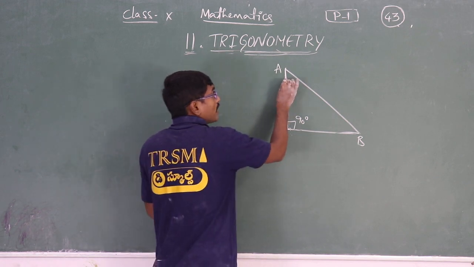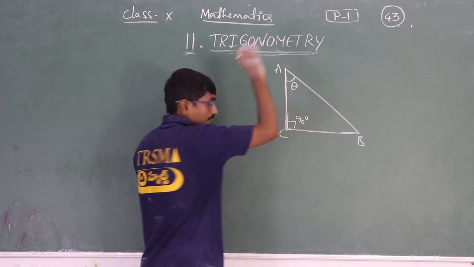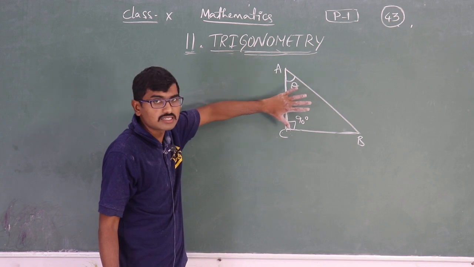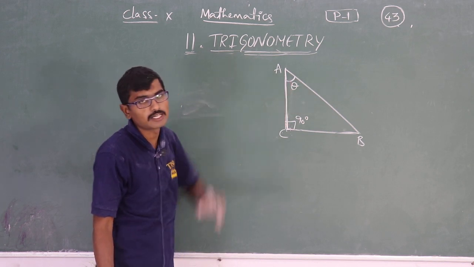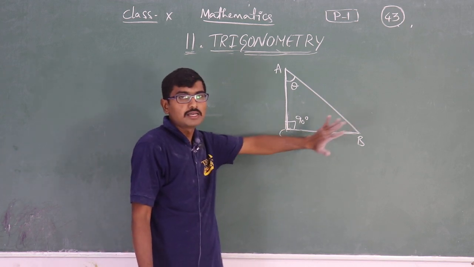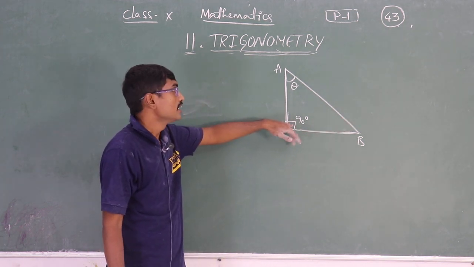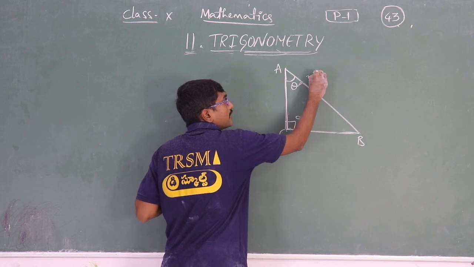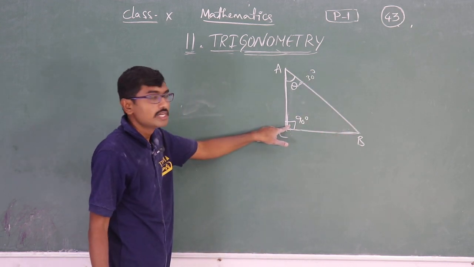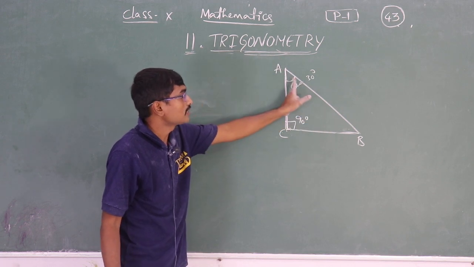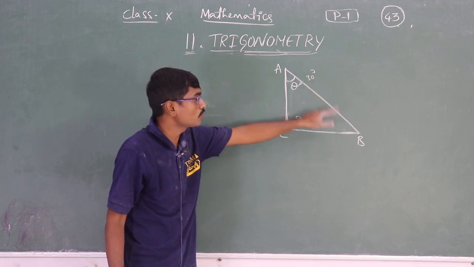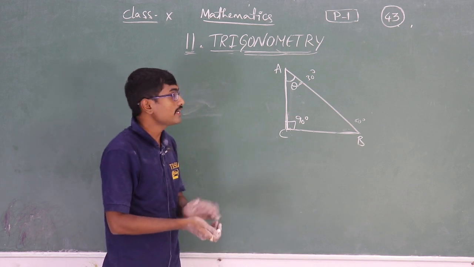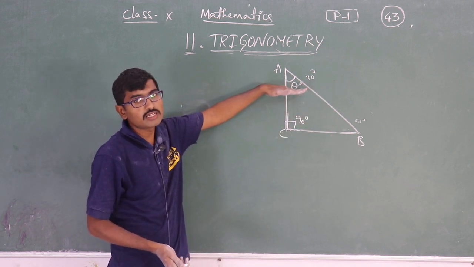If I assume this as theta, in this case I am finding only the angle of A here. I can take the angle at B too, but I know this is 90 degrees. If I take this as 30 degrees, can I find the other? Yes, absolutely, one angle we know. If I take this as 30, how much is this? 30 plus 60 gives 90 degrees, as the sum of two acute angles will be 90. So 90 minus 30 gives 60. So for finding any one of these, I have to assume any one of the angles.